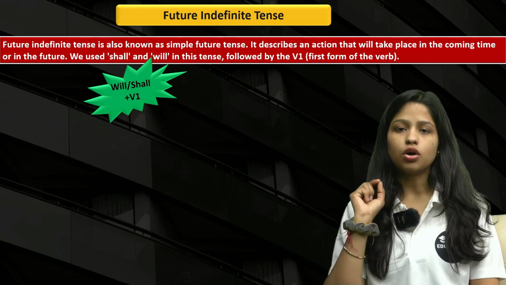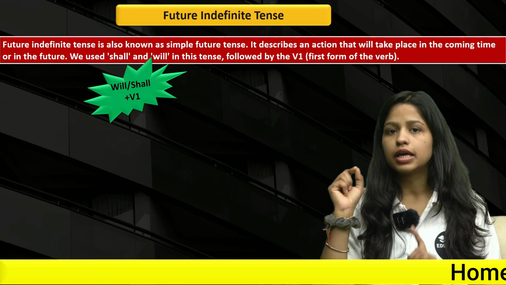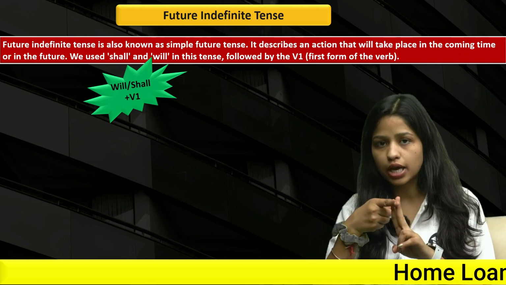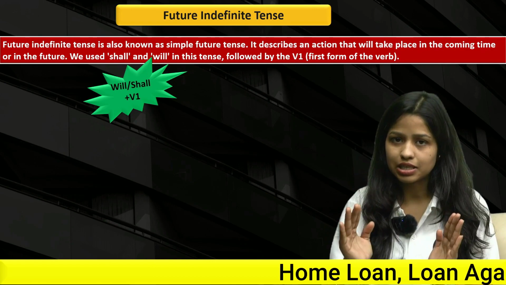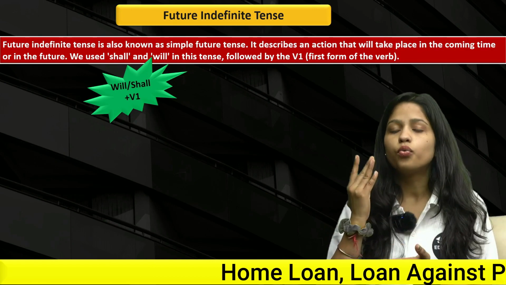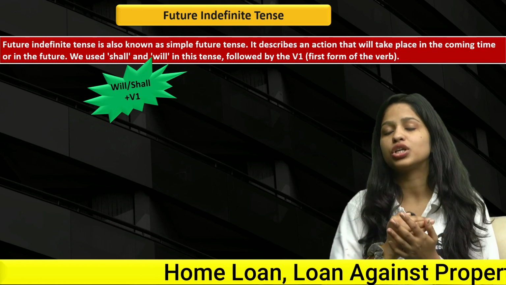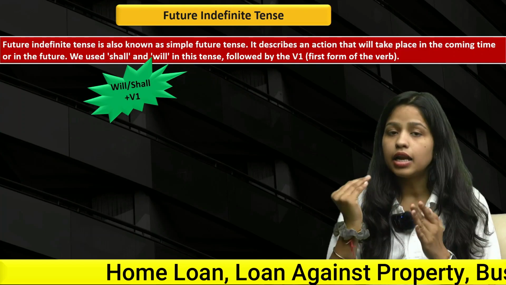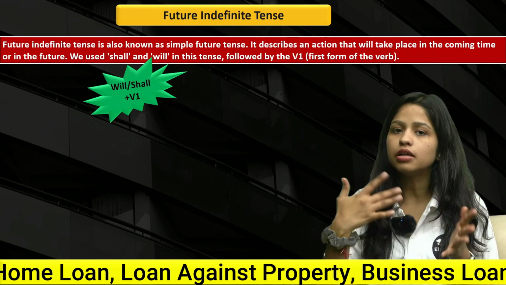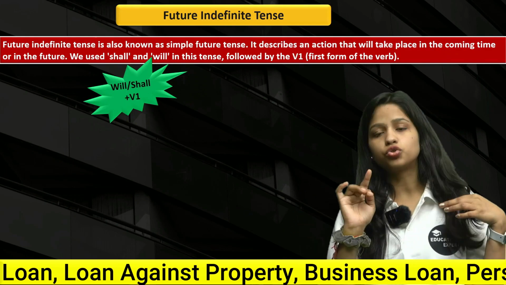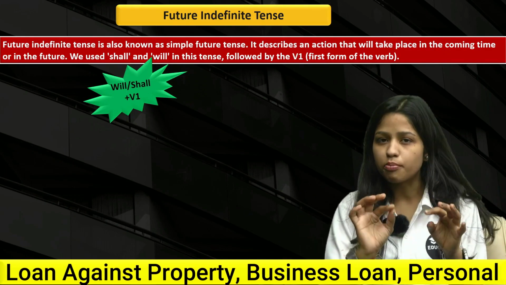And now, what is the auxiliary verb that we are going to use? It is will plus shall. Now, let me tell you, in the whole future related tenses series, we are going to use will and shall no matter what, right? How we use them, we will discuss in the later part. For future indefinite tense, we use only simple will and shall.